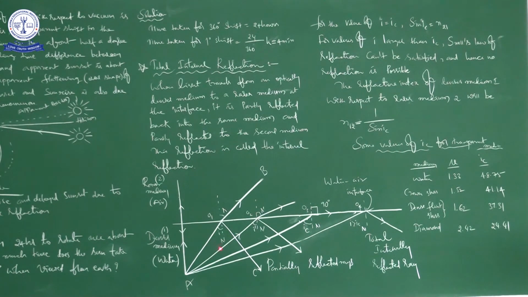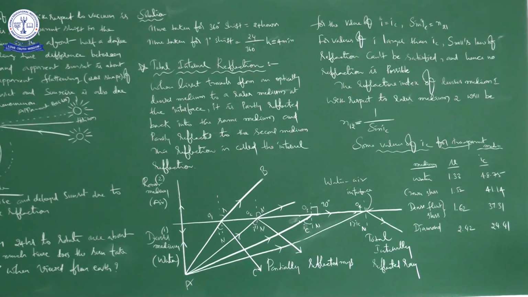So when we change the angle of incidence, the angle of refraction also changes. In that manner, as we increase the angle of incidence, the angle of refraction also increases. But in this particular situation, for this value of the angle of incidence, the angle of refraction is 90 degrees.